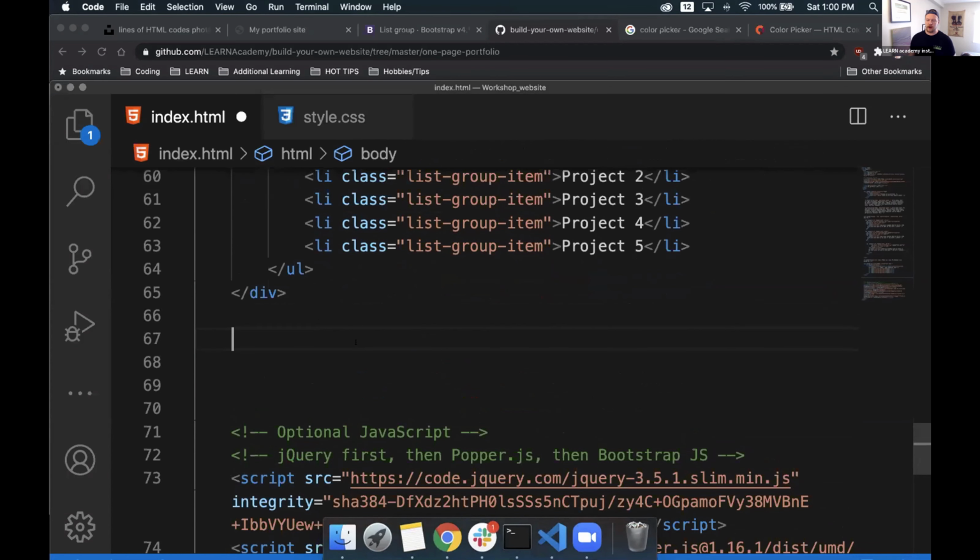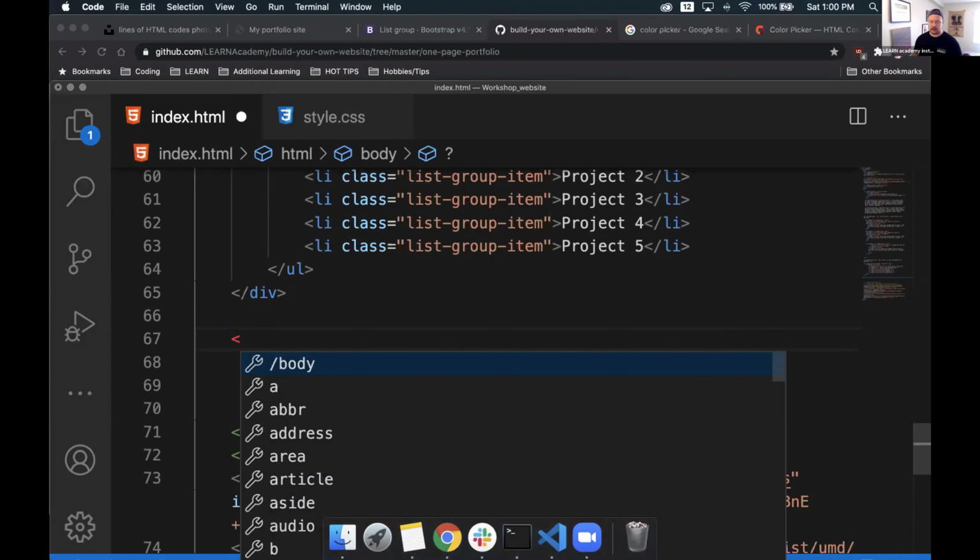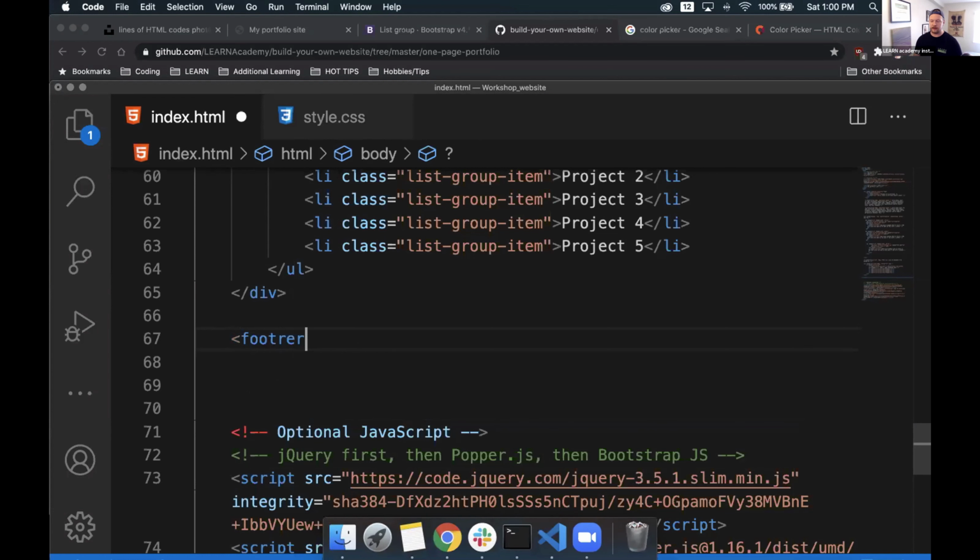In order to create a footer, it's really just a div, but since HTML5 came around, they gave us a specific tag that is really good for SEO purposes. So again, for our footer, we only use this tag when we're absolutely at the bottom of our screen. It allows Google to tell where the bottom of a web page is. Okay, so to do that, we can type in this new tag called footer. And we can go ahead and close it immediately.